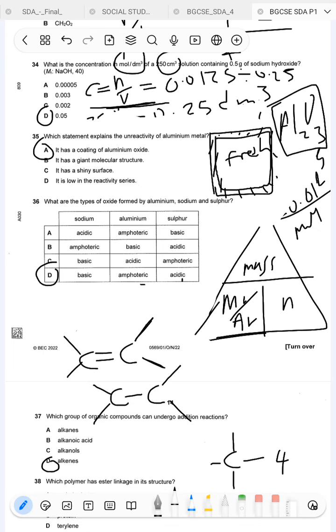So that means I have created an extra room to add another single bond. In those new single bonds, that's where you can add other elements or other atoms.